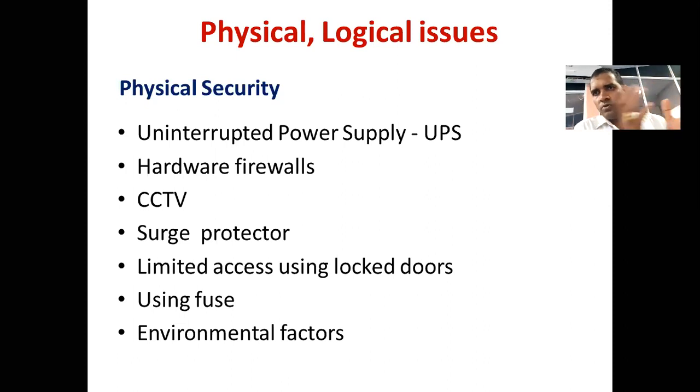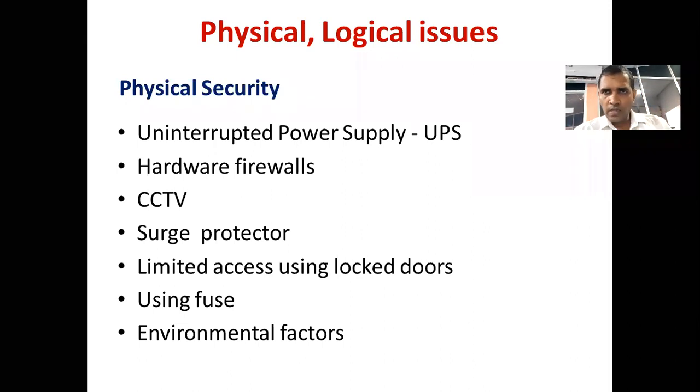To protect your computers from these external things, we have two different security methods. One is called physical security. The other one is called logical security, right? So for protecting your computer from external factors, we use two methods, the physical security method and the logical security method.